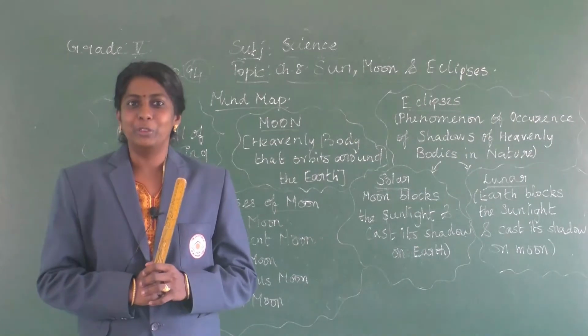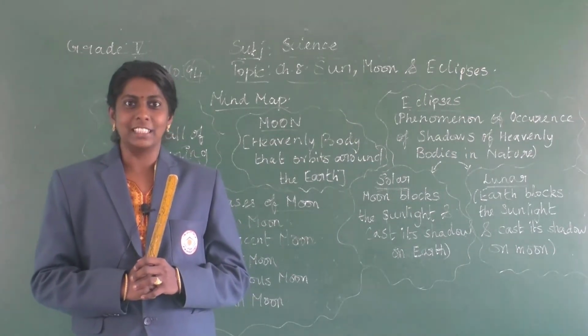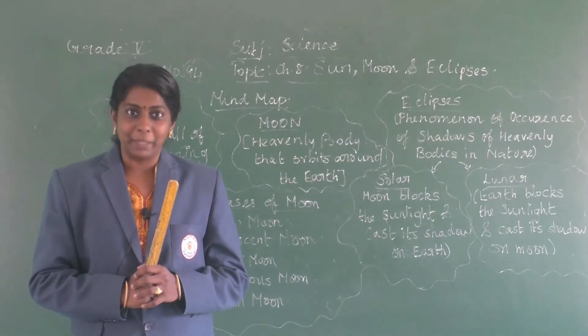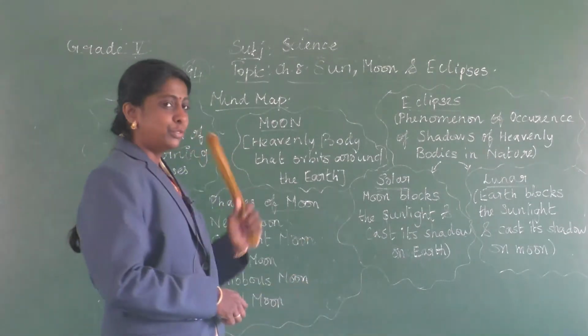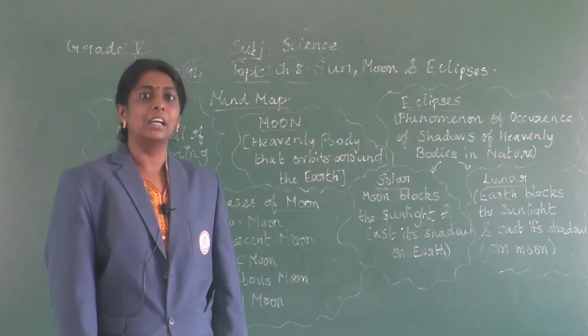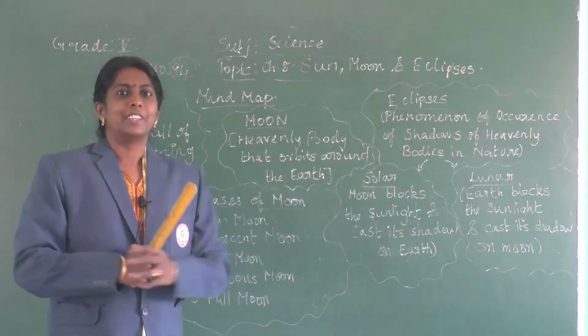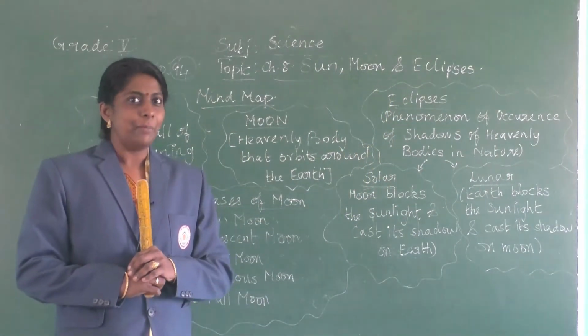Today we are going to learn about a new chapter. Students, open your textbook at page number 94, chapter number 8, Sun, Moon and Eclipses. Now let us start with the mind map for the chapter.